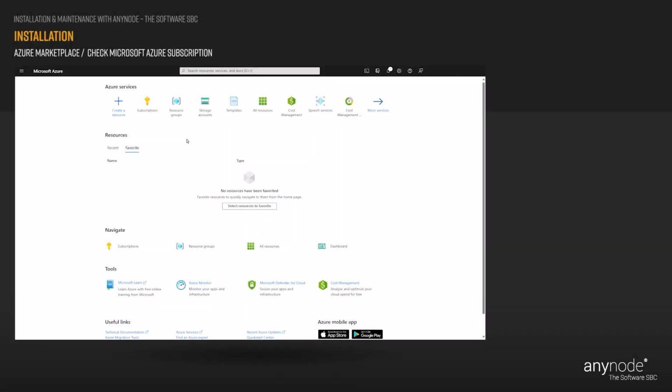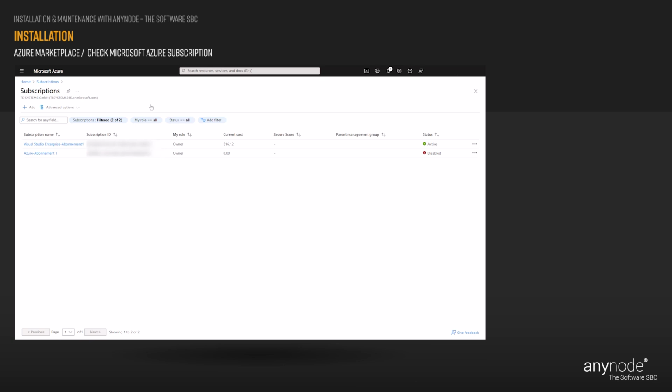Check Microsoft Azure subscription. Log into Azure with your Office 365 account. You should first check your Azure subscription in your Azure portal. Click on the Subscriptions button in the Azure Services. You will get an overview of your subscriptions.